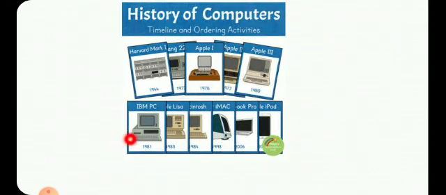In 1980s computers were looking like this. And in 1990s computers were like this. And in 2000s we have modern laptops, iPads, and e-books, and the very latest and modern computers we have nowadays in our use.